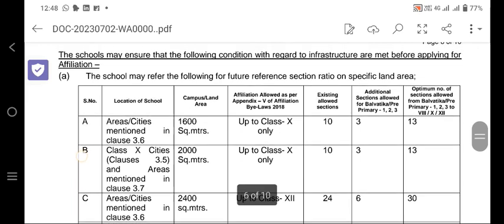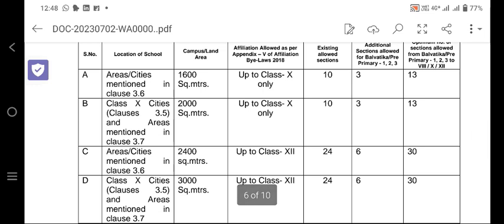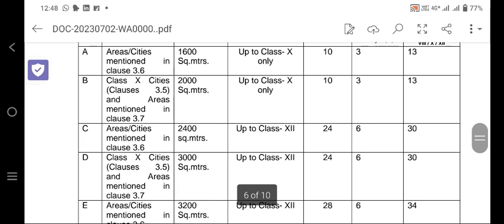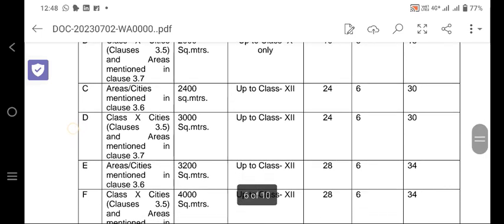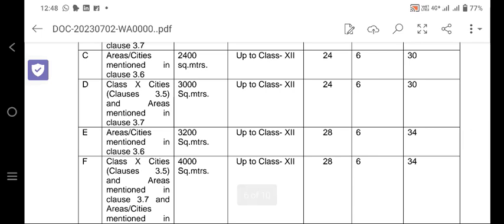Now we are coming to another very important structure. The school, what are the areas mentioned? Campus, 1600 square meters up to class 10, and existing allowed 10 sections can be provided, with 3 plus 3 preschool, that means 13 can be provided. Class 10, if 2000 square meters, 13 sections can be provided. 2400 square meters for class 12, 24 plus 6 means 30 sections will be provided. Class 10, 3000 square meters, for class 12, 30 sections can be provided.